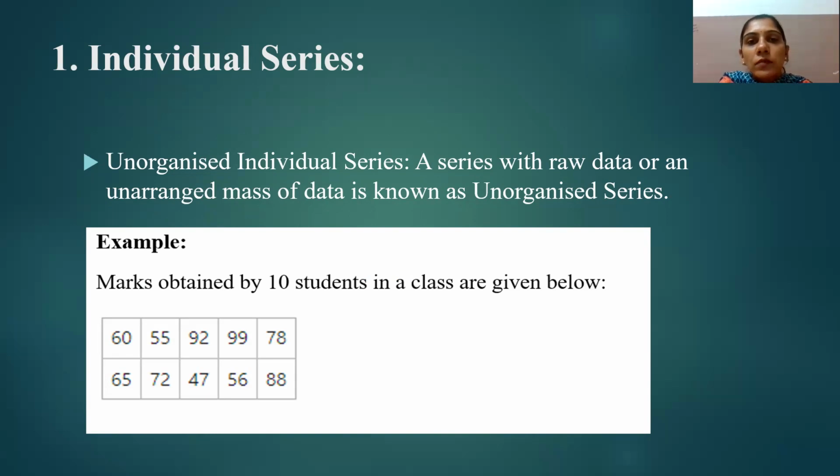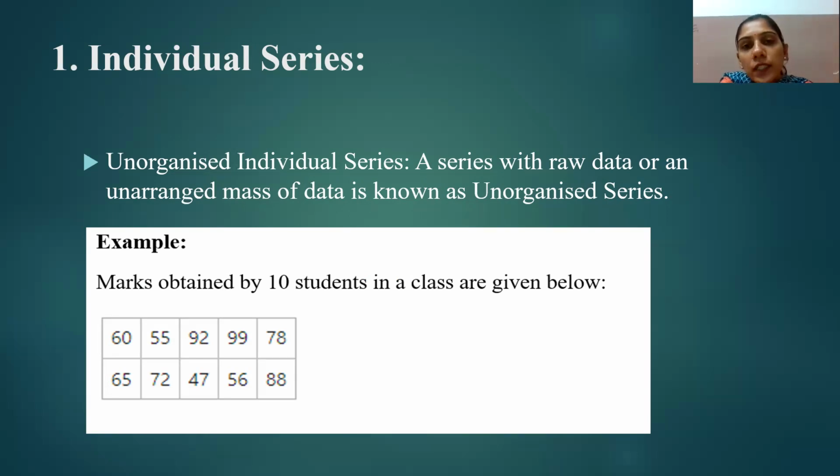In simple terms, a separate value of the measurement is given to each item. For example, if the weight of 10 students of a class is given individually, then the resulting series will be an individual series.